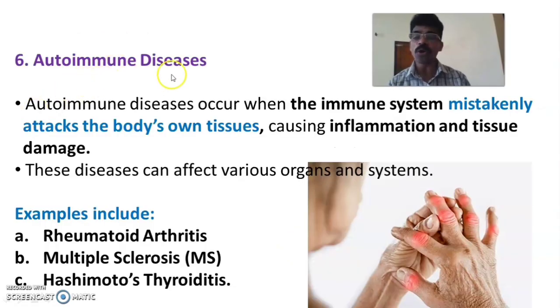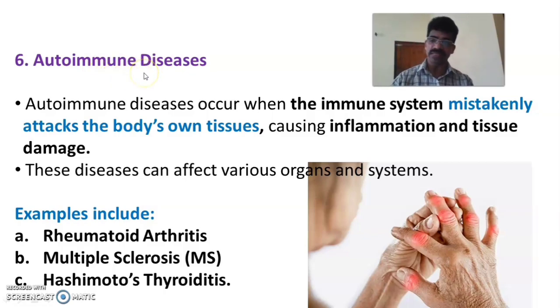Sixth type is autoimmune diseases. Autoimmune diseases occur when our immune system mistakenly attacks our own body tissue. Our immune system may confuse our own tissue with a microorganism or pathogen. Then it attacks our own body tissues or proteins, which causes inflammation and tissue damage. That comes under autoimmune diseases.